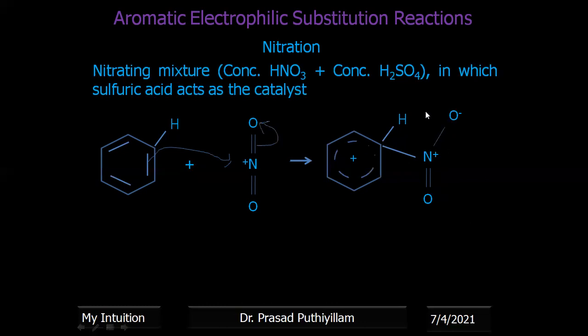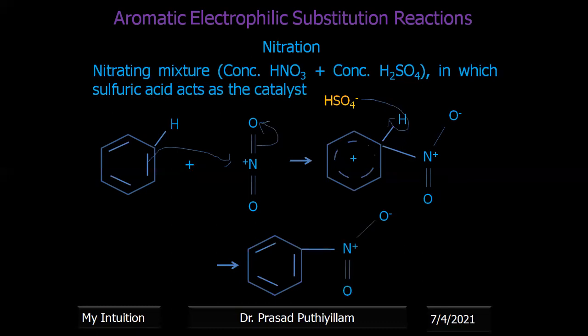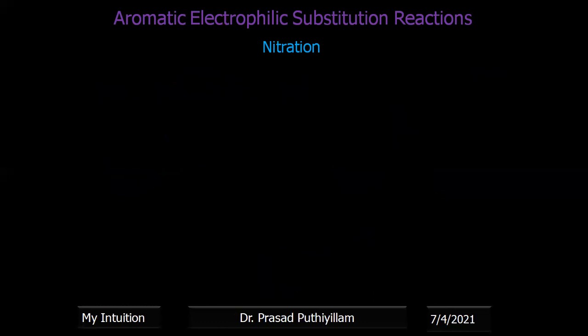The species that takes the proton is not this O minus, it is the HSO4 minus. HSO4 minus takes a proton from the arenium ion, not the benzene ring, so that the aromatic nature is restored. It gets more electron density so it can form the aromatic ring structure, giving the final product, nitrobenzene. So this is the nitration of benzene.